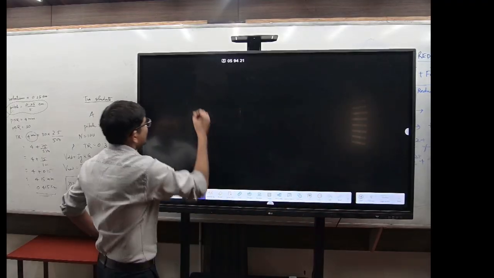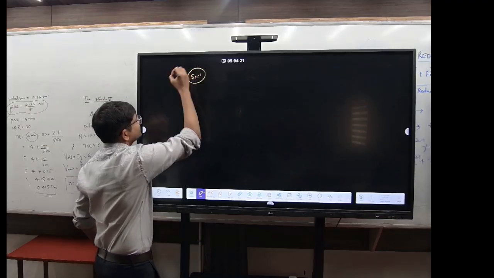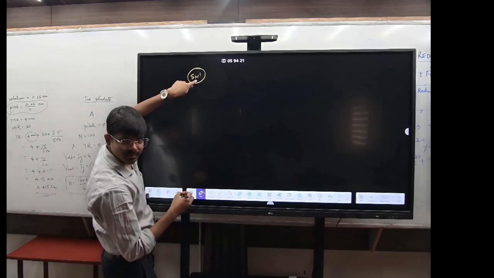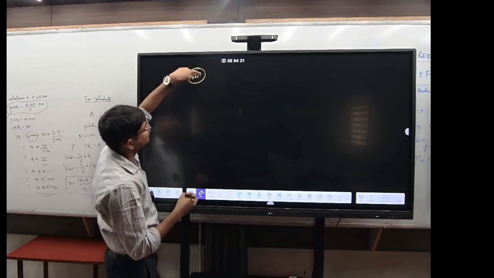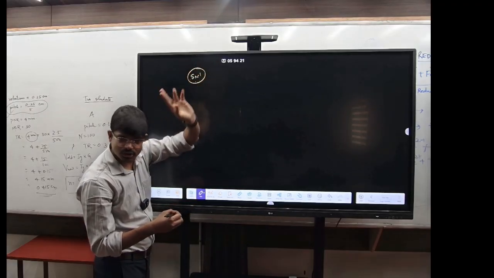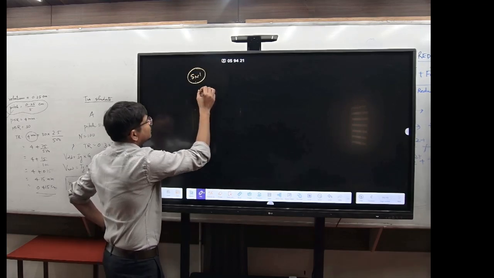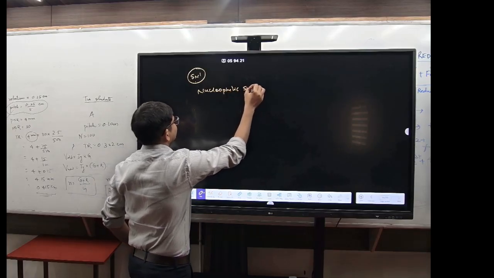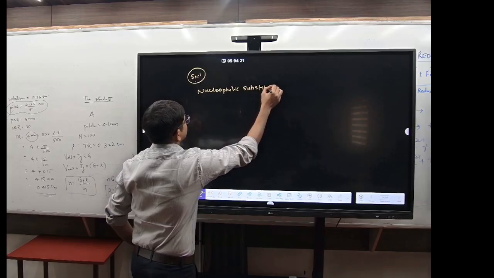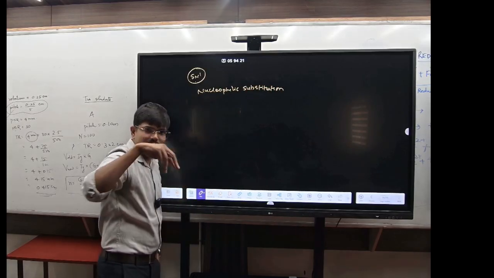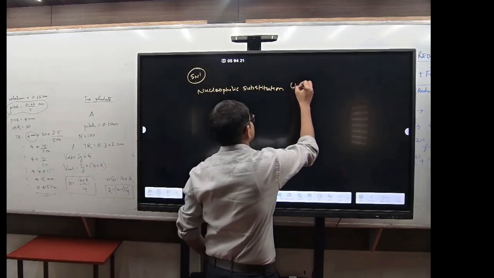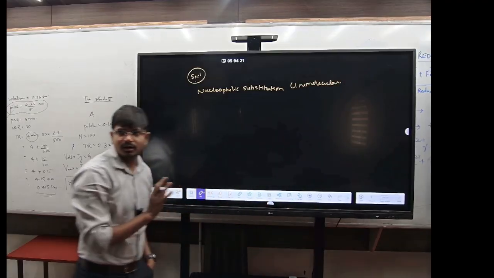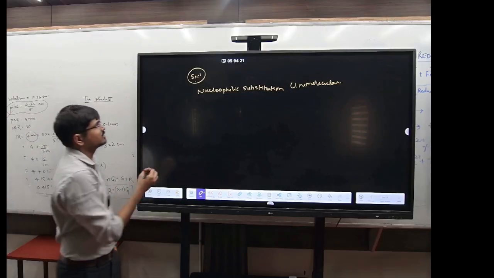Now coming to the SN1 mechanism. What is basically the SN1 mechanism? S means substitution, N means nucleophilic, and 1 is the molecularity. So it means nucleophilic substitution, and this one is basically a unimolecular reaction. Got it? So basically what happens, understand here, let us see what its mechanism is.